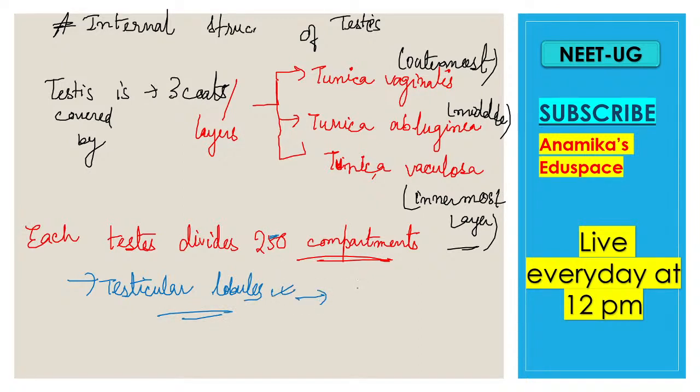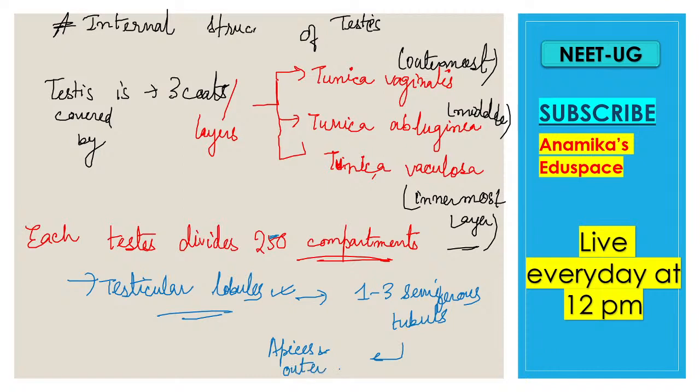Then each testicular lobule has 1 to 3 seminiferous tubules, right? These seminiferous tubules join together at the apices and at the outer mediastinum. It joins at the apices, and where else?